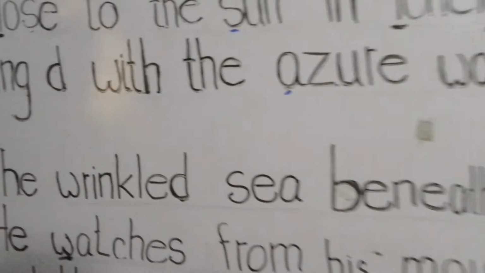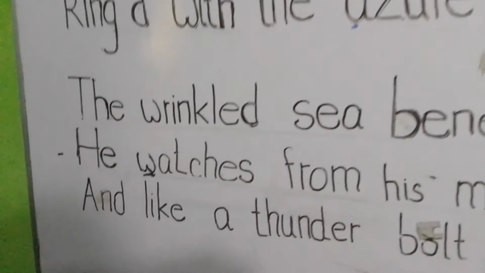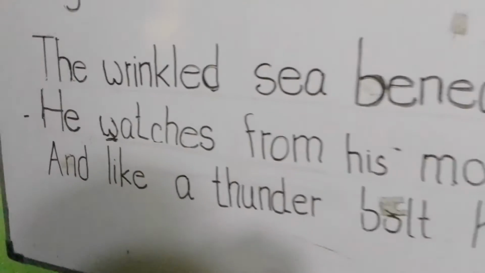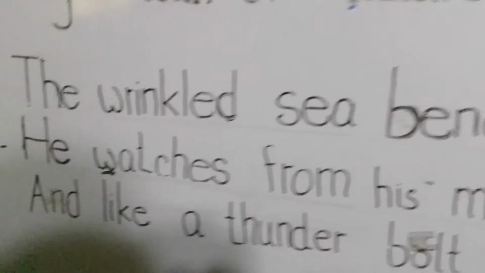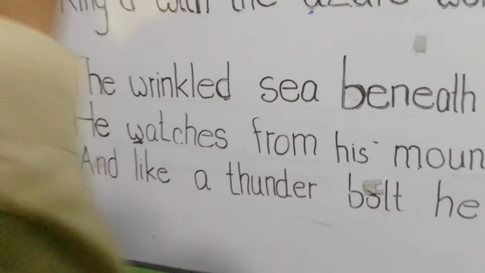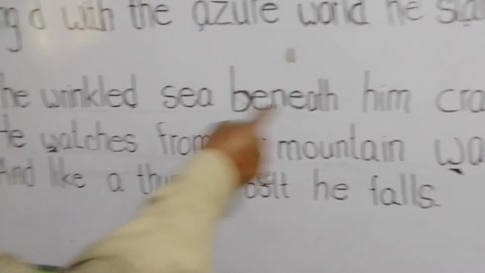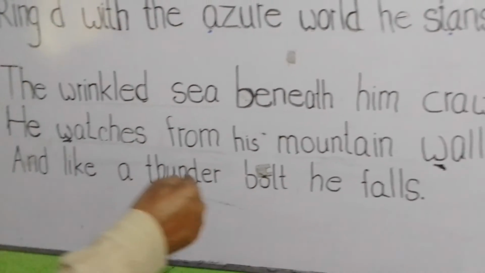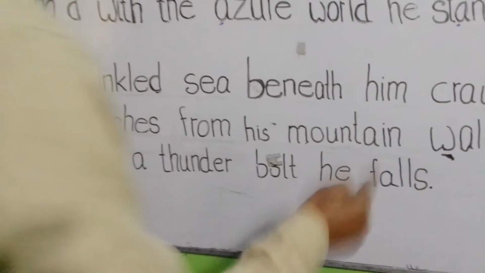Okay, students, I hope you have understood the explanation of the first stanza. Okay, now I will move on to the second stanza, which comprises 3 lines. The wrinkled sea beneath him crawls. He watches from his mountain walls, and like a thunderbolt he falls.